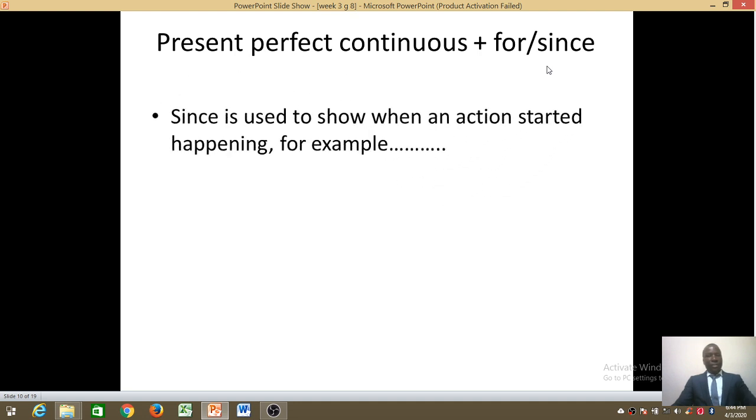Now, since is used to show when an action started happening. Was it on Thursday? Was it in April? Was it in May? Was it in 2019? Was it in March? Or was it in January? So, when an action started happening.